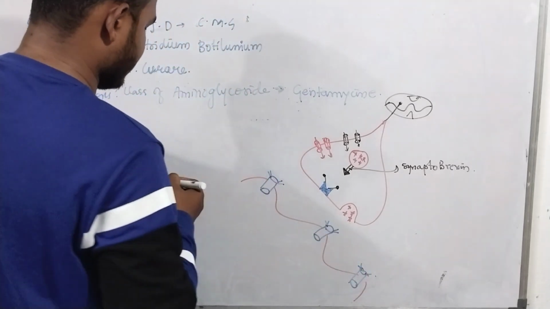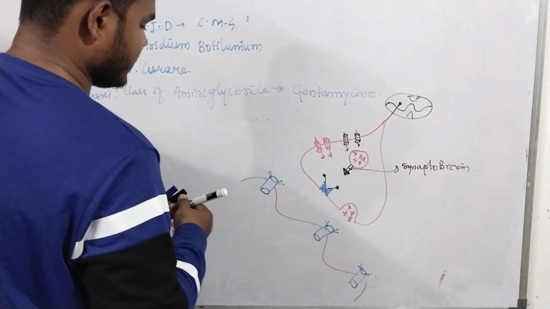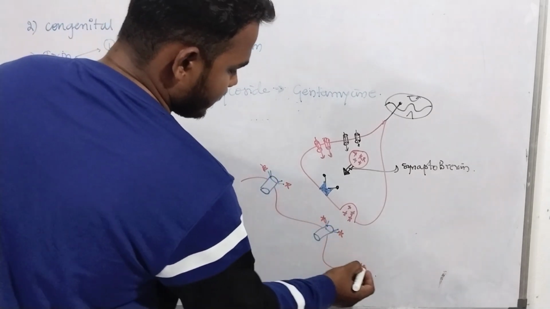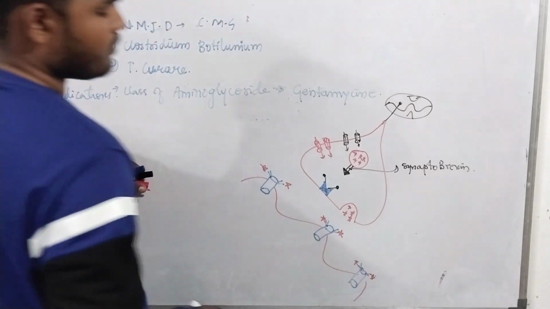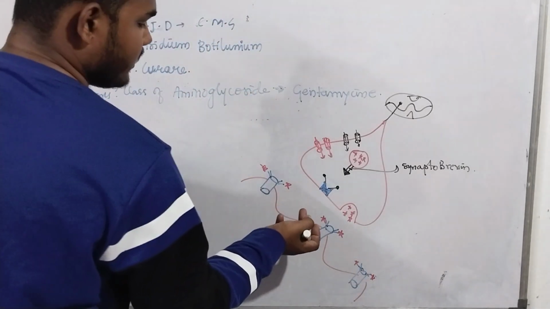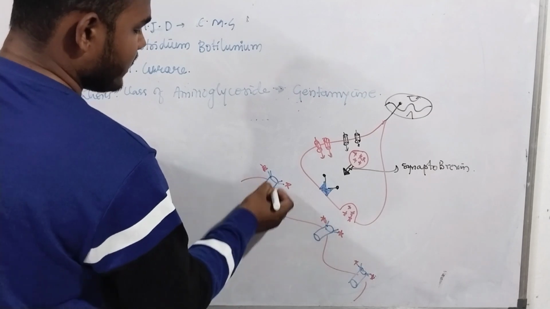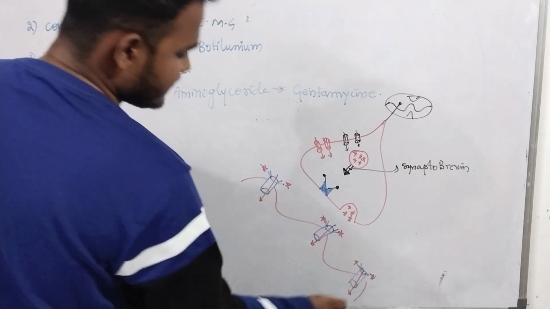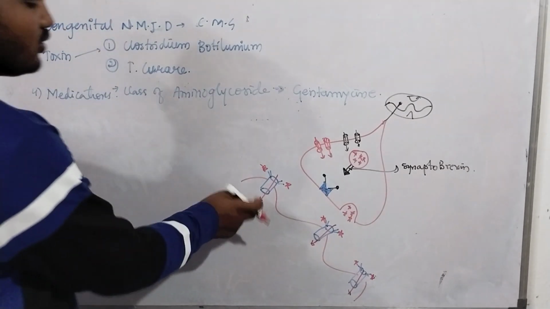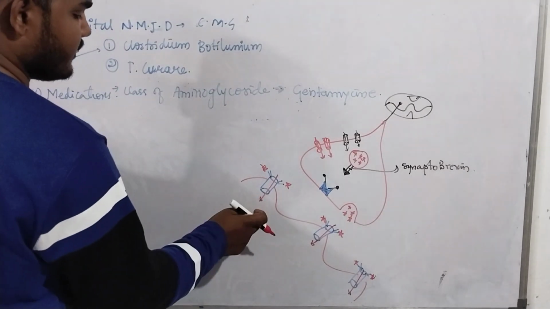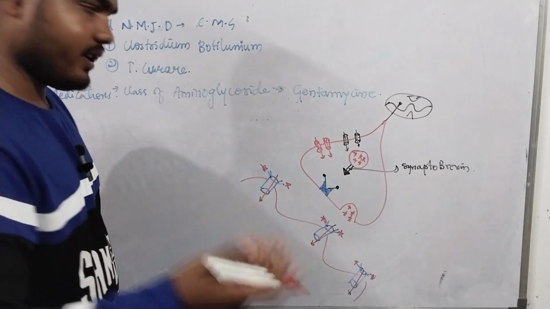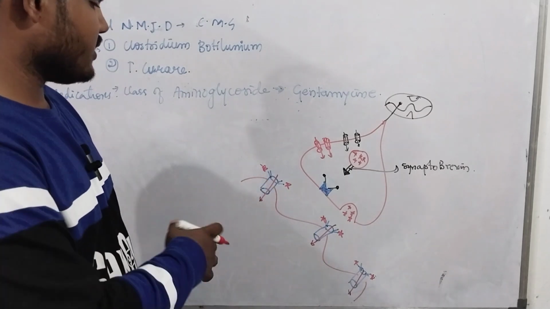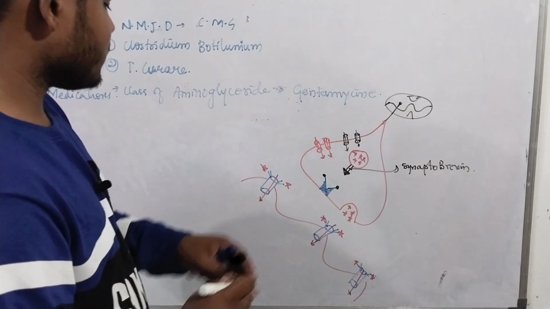The acetylcholine comes and binds this acetylcholine receptor. Now there is a permeability opening to transfer sodium or cations into the muscle. There is a cation influx in the muscle, and calcium also influxes, and then actin and myosin act. There is no need to explain all this here. Now this is the neuromuscular junction.